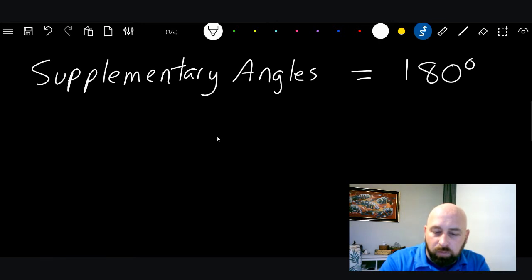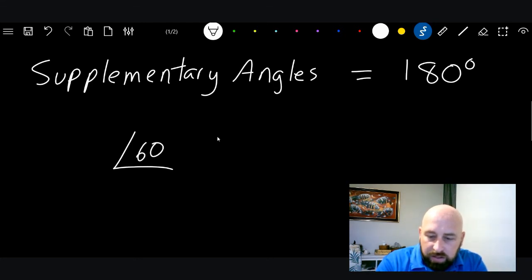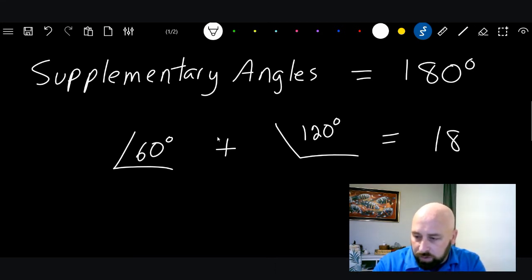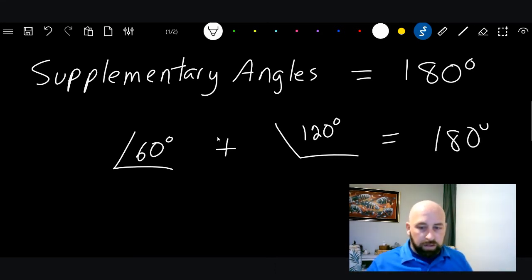So you might have one angle, and we'll call that a 60-degree angle. We would know that the supplement had to be a 120-degree angle in order to get our 180. So supplements add up to 180, complements add up to 90.